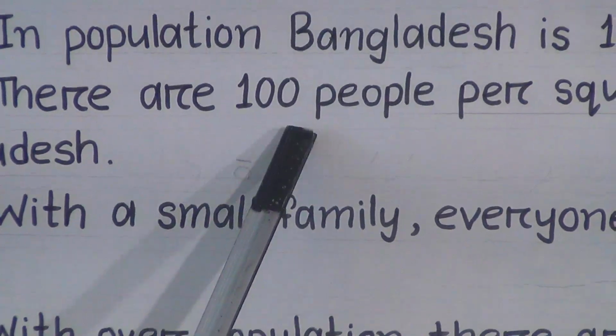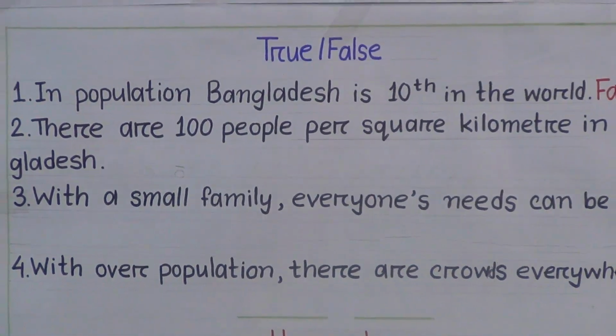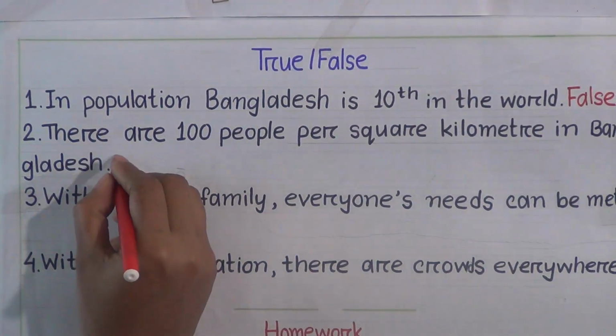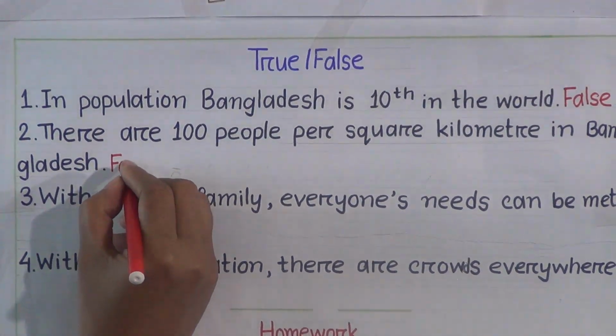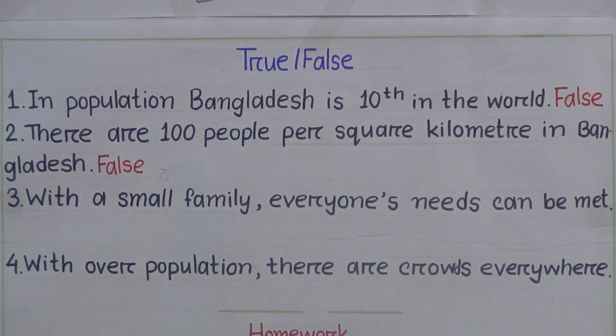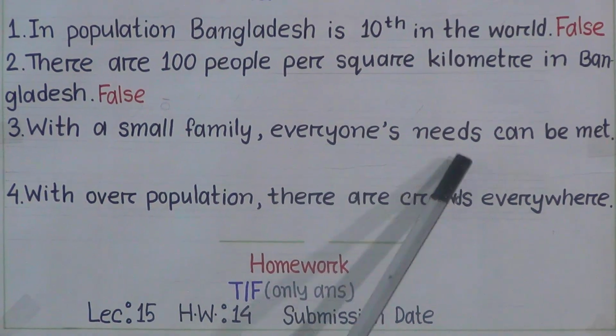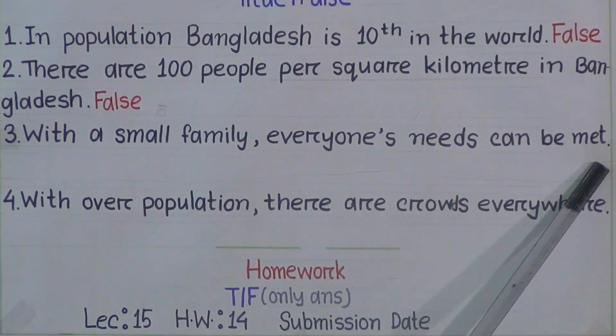And here the statement says 100 people per square kilometer. So it is definitely false. So we have to write false here. F-A-L-S-E. False.